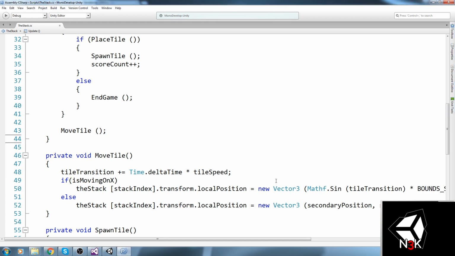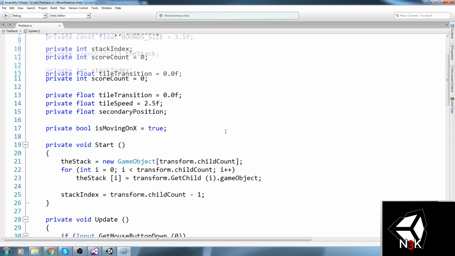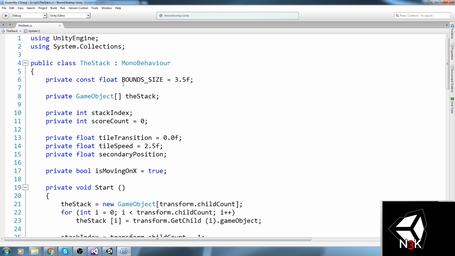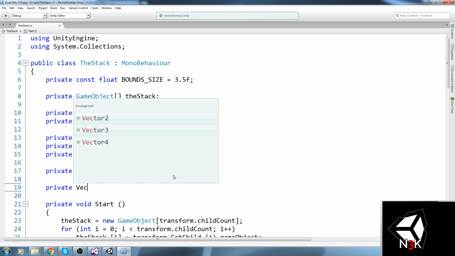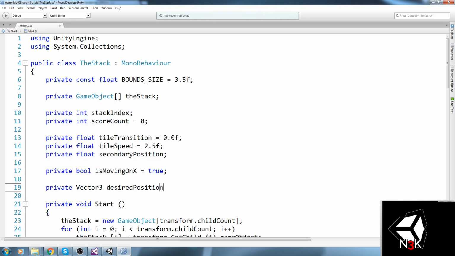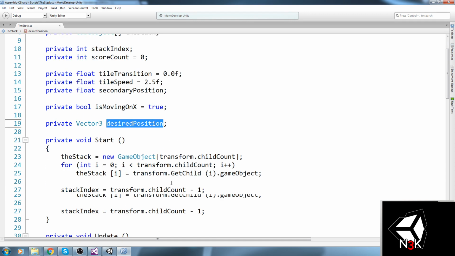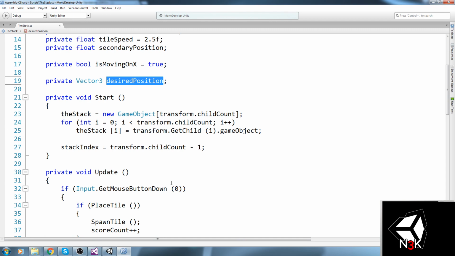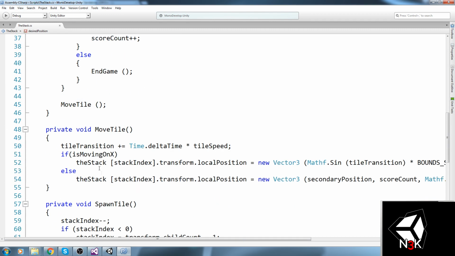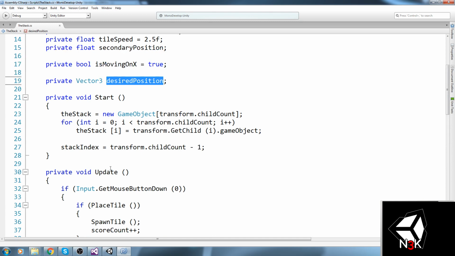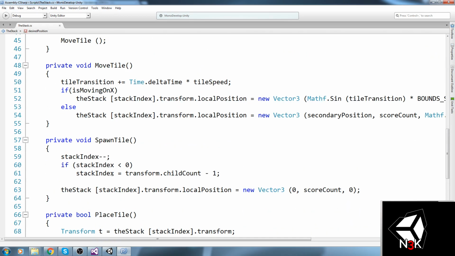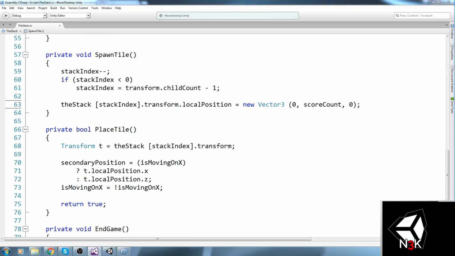What I've written is transform.position is equal to a lerp in between the position and the actual position. So I did a little smoothing on this. And I'm going to need a Vector3 actually. Private Vector3 desiredPosition, just like we do for the camera smoothing video. Now, desiredPosition is being reset every time we actually create a new tile. So let's go ahead and see. DesiredPosition is where the stack should be right now after creating a new tile. So after spawning one, I believe.